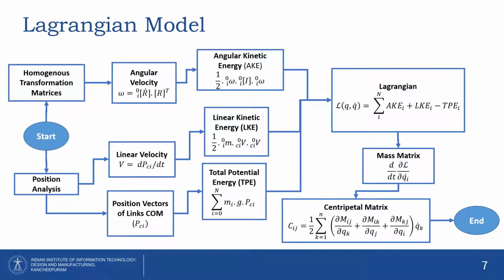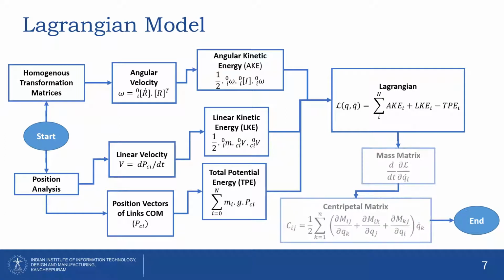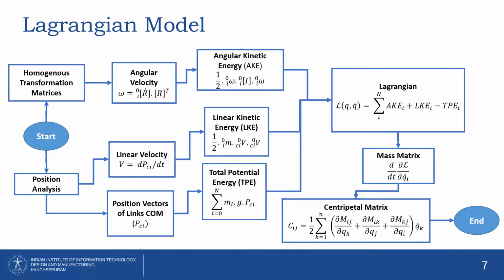With this, let us define the Lagrangian model. Lagrangian is an energy-based model and is one of the simplest models for dynamic modeling. The scalar Lagrangian is calculated from the total kinetic energy and total potential energy. These energies are calculated from the homogeneous transformation matrices and position analysis. After the Lagrangian is obtained, the mass and the centripetal matrices are derived.